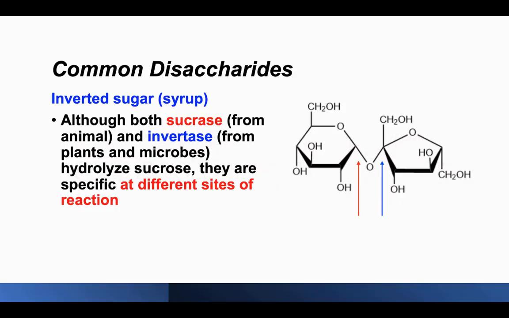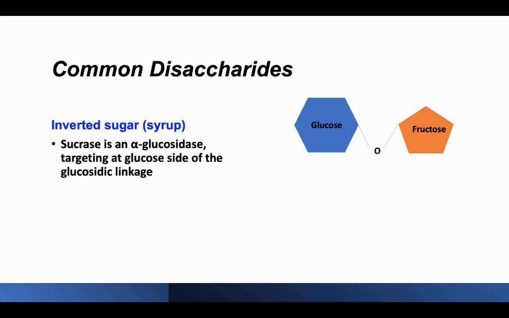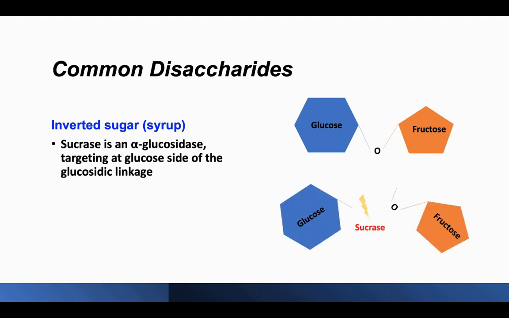The enzymes that are involved in the enzymatic hydrolysis of sucrose are sucrase and invertase. These enzymes act at different sites. So for sucrase, it targets the glucose side. As shown in the demo, the sucrase cleaves the bond closer to the glucose.